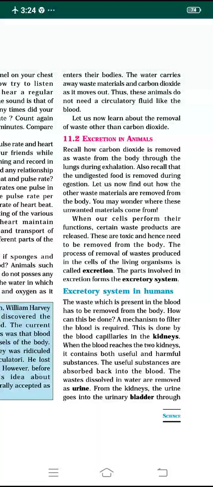This mechanism to filter the blood, to remove the waste materials from the pure blood, is required and that is done by some organs.